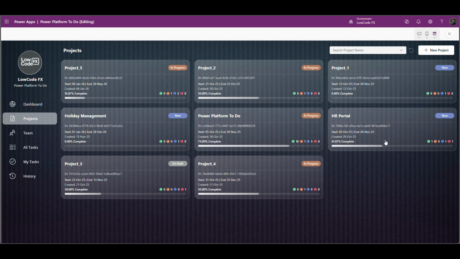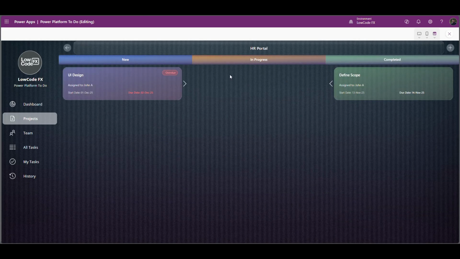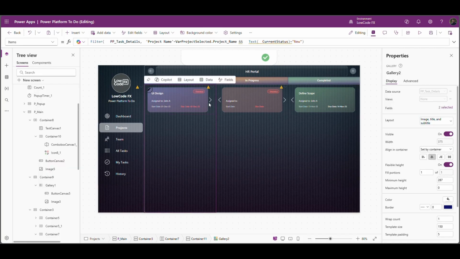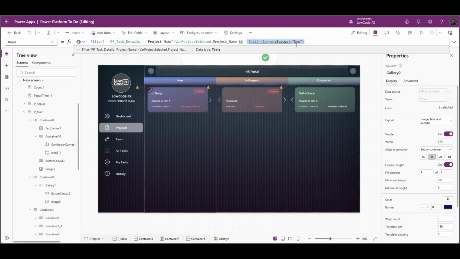So if I open this, I don't see those cancelled and on hold state tasks within any of these buckets. So I'm going to change the filter a bit. Okay, so I will include those cancelled and on hold tasks in this bucket only, in the new bucket. So let me add that as well here.